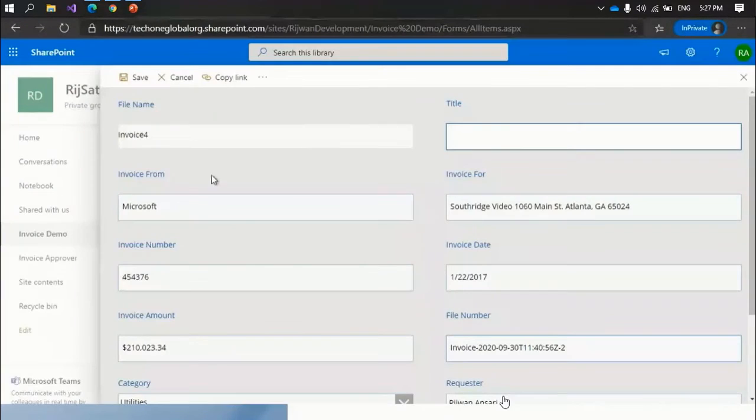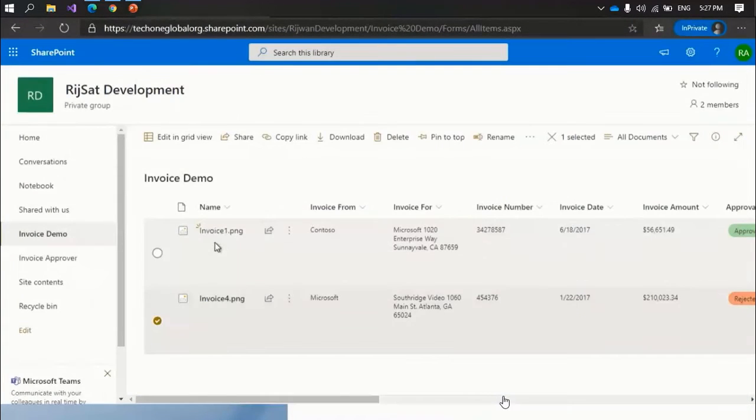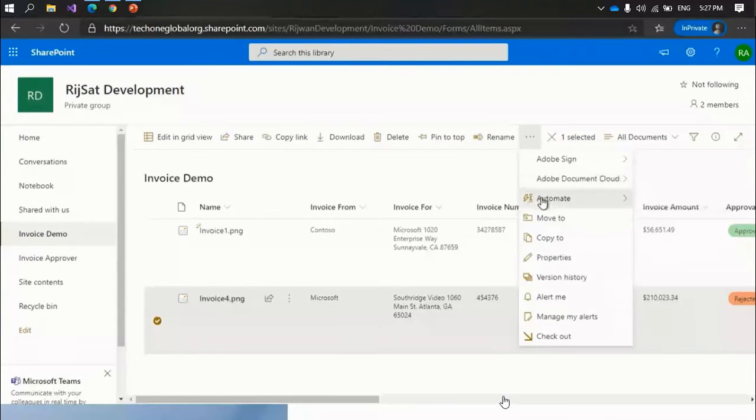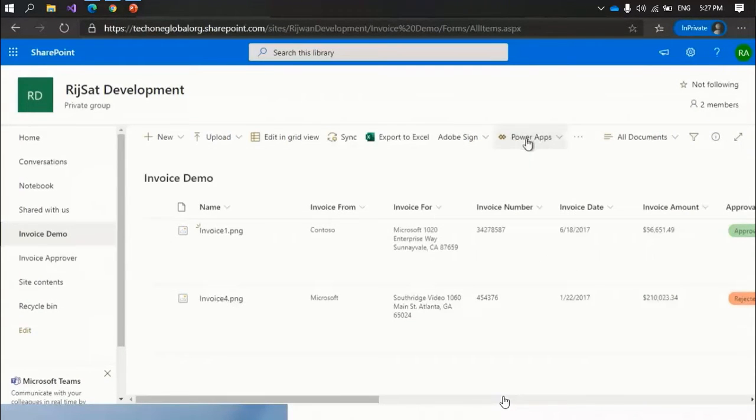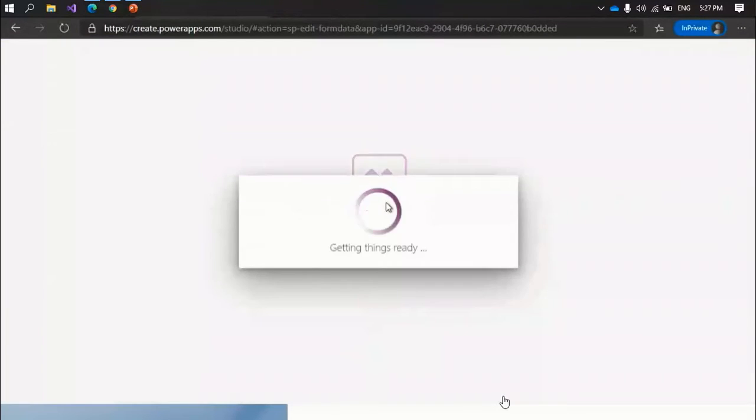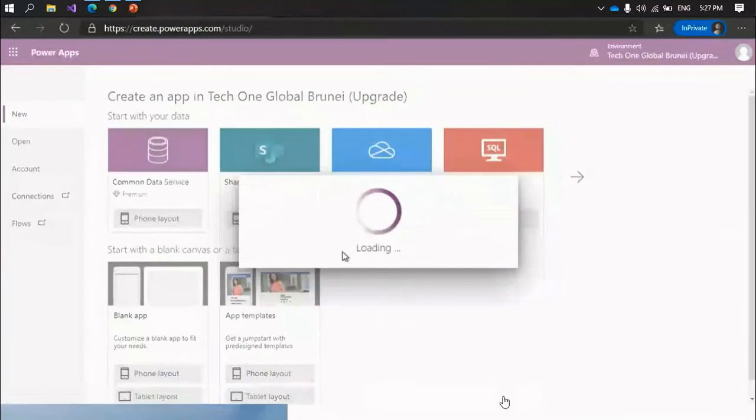For example, in this form, we have written some logic to disable the fields. So I am going to show how we can write the logic here.